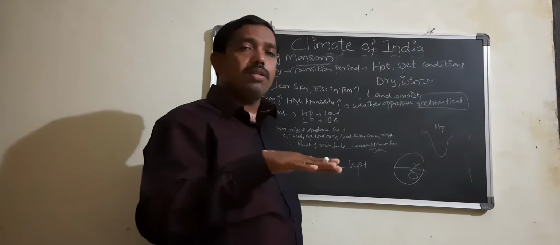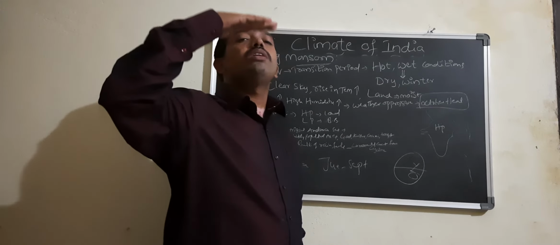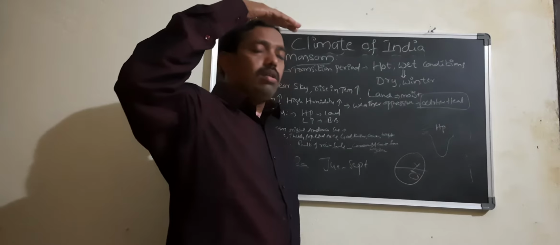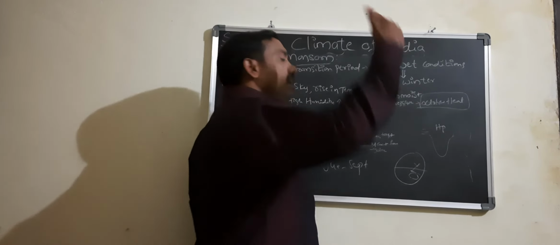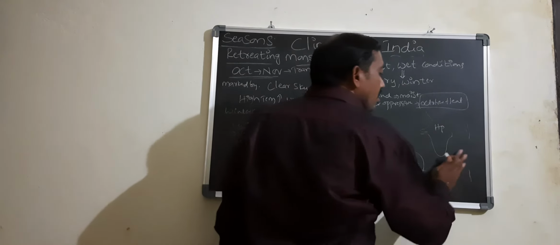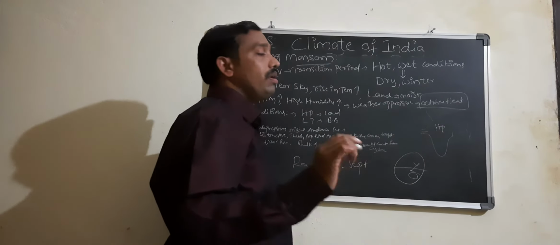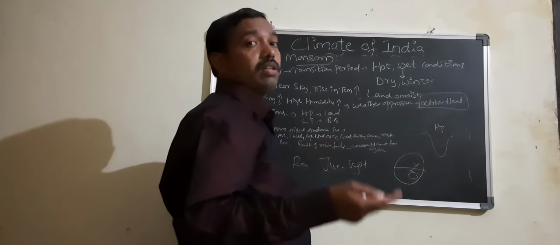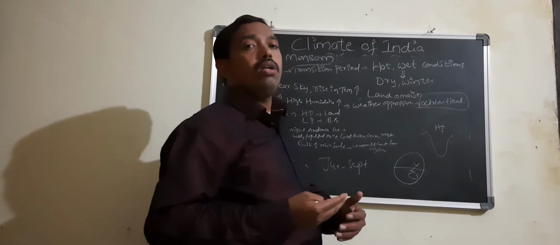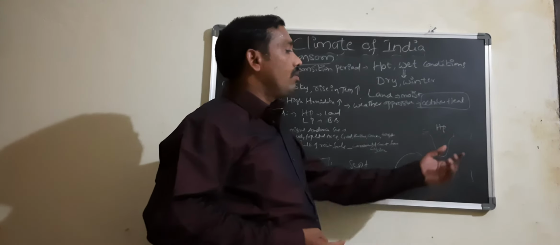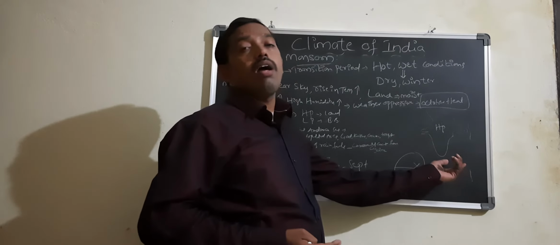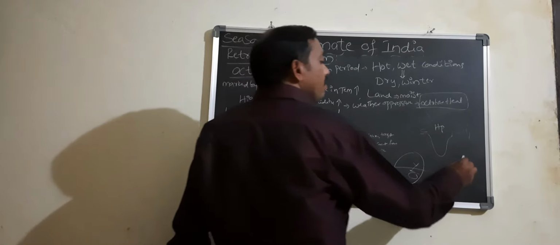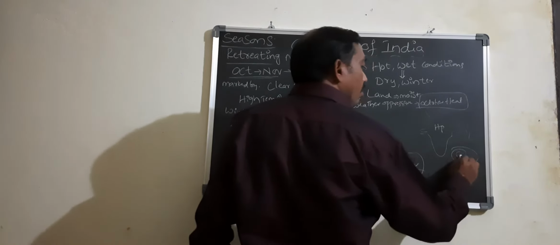When there is less temperature, humidity increases. When the humidity increases, pressure increases, weight increases, high pressure takes place. At the same time, on the ocean body, what happens? Low pressure develops, because of the comparatively high temperatures, because it is getting heated slowly, losing its heat slowly. Because of that comparatively high temperature, low pressure takes place.